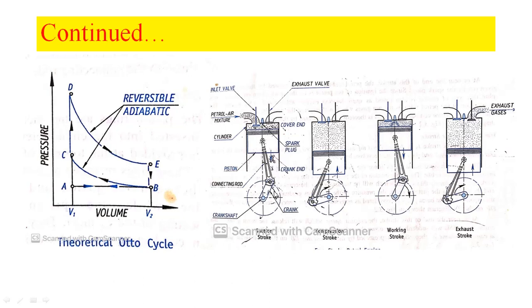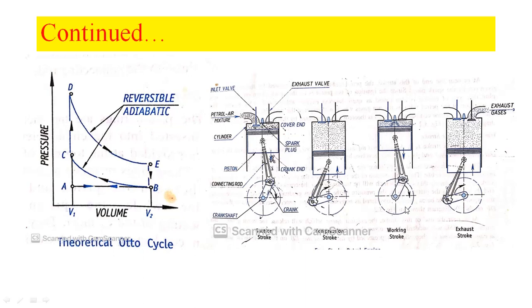So in the suction stroke, a half rotation. In the compression stroke, one more half rotation. During the working stroke, one more half rotation. That makes 1.5 rotations of the crankshaft. So during this working stroke, the piston will travel from cover end to crank end.